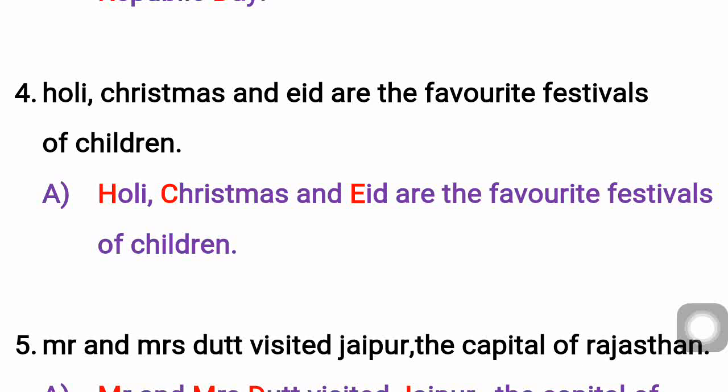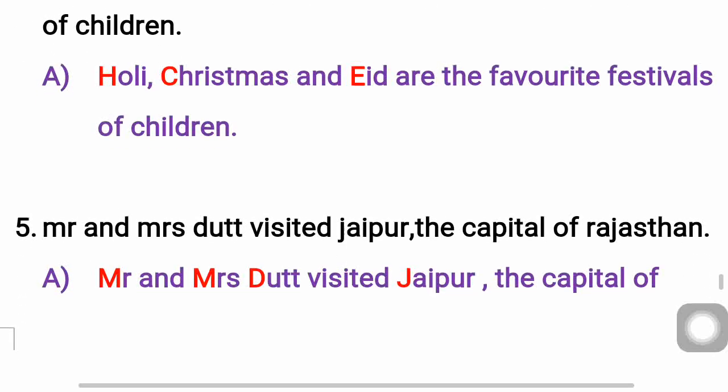See here this one. Holi, Christmas and Eid are the favorite festivals of children. Here Holi is a proper noun. It's a festival name. Christmas also the same. Eid also the same. So all three festivals are starting with capital letters, if you see. So this is the change that is done, what we have to do. Okay, hope you are understanding.